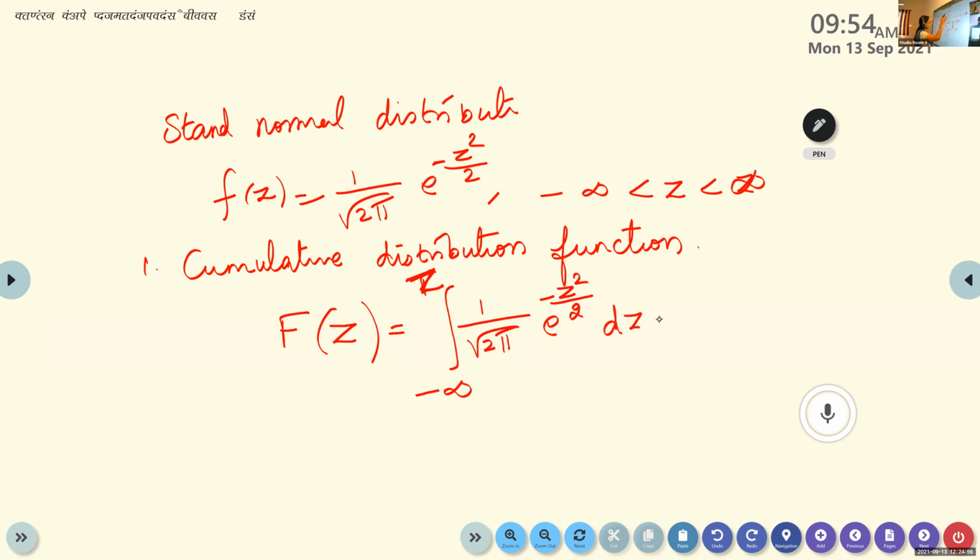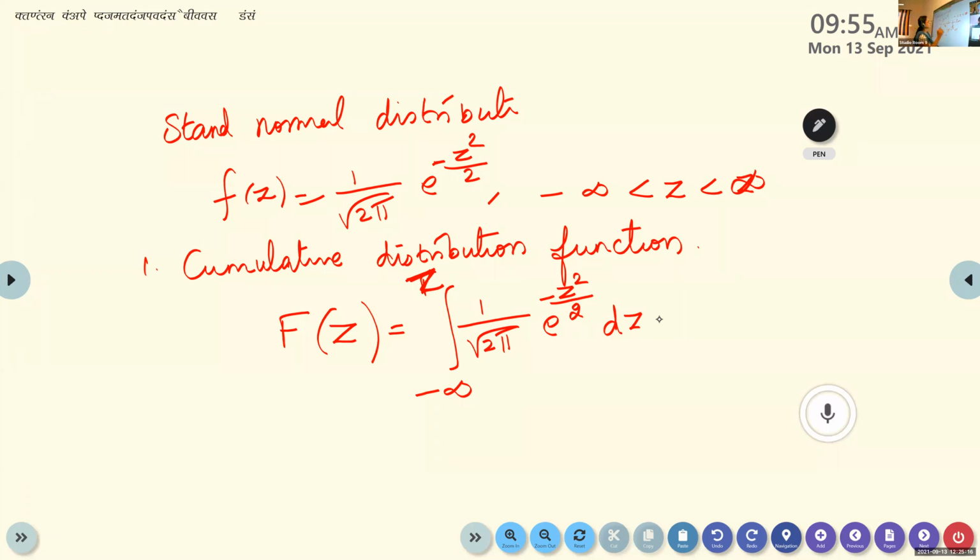Cumulative means we add up all the frequencies, so adding up of the distribution. F of z is equal to the integral from minus infinity to z of 1 by root 2 pi e raised to minus z square by 2 into dz.